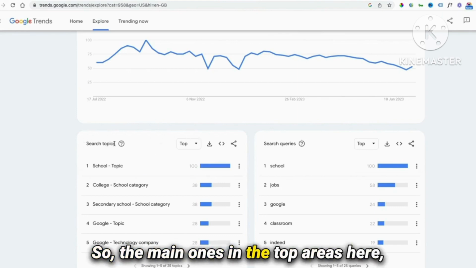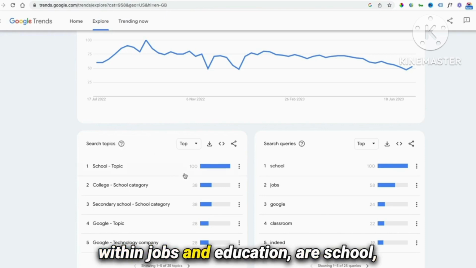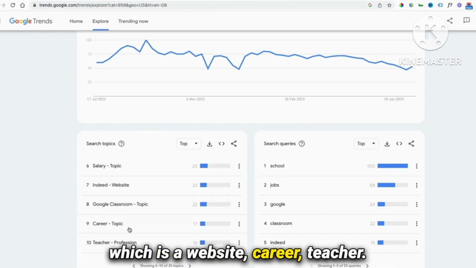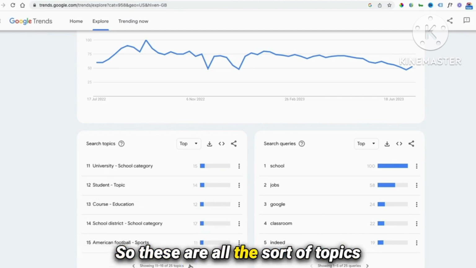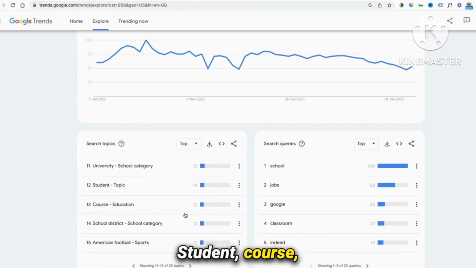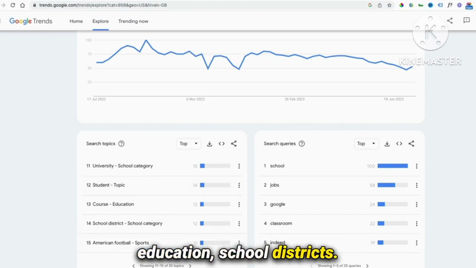So the main ones in the top areas here within jobs and education are school, college, secondary school, salary, Indeed, which is a website, career, teacher. So these are all the sort of topics you would expect to see inside. Student, course, education, school districts.